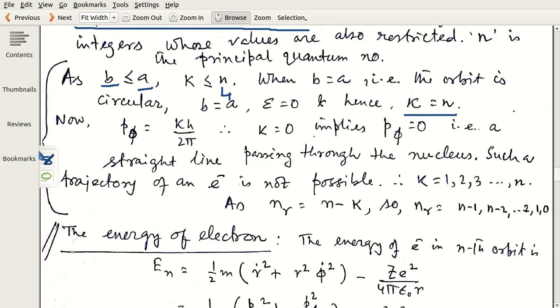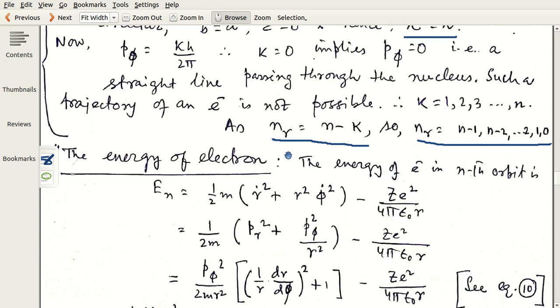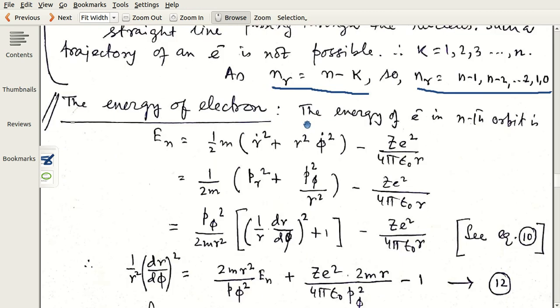And therefore nr, the quantum number from the action integral, integration over pr dr equal to nr into h, we see that nr equals n minus k. So if k equals 1, nr will be n minus 1, k equals 2, nr will be n minus 2. And if k equals n, then nr becomes 0. But still I see that separately nr does not carry any important meaning. Physically important things are n and k, the principal quantum number and the azimuthal quantum number.